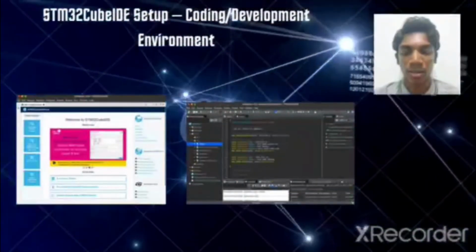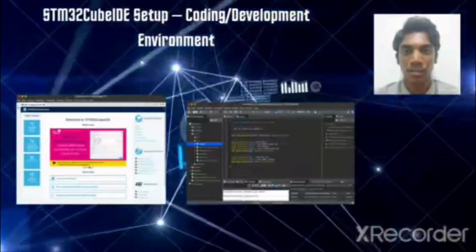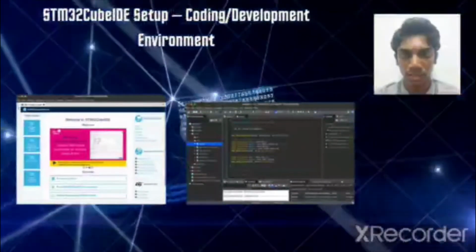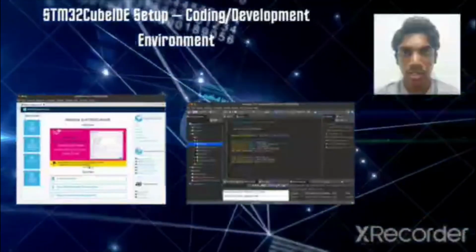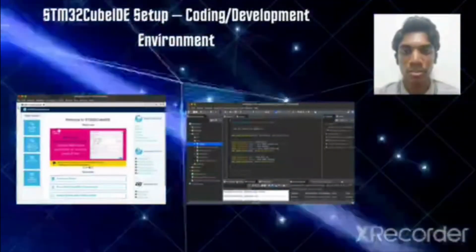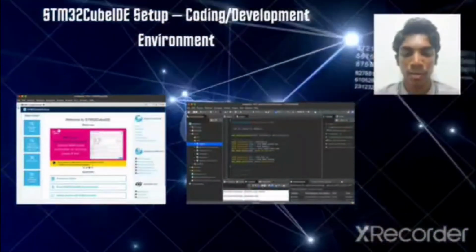Today I'm going to explain the methodology part, which is the coding or the development environment. After the embedded code is generated, we need to choose an integrated development environment to write, compile, and debug our code. So we will choose STM32CubeIDE to program our microcontroller.